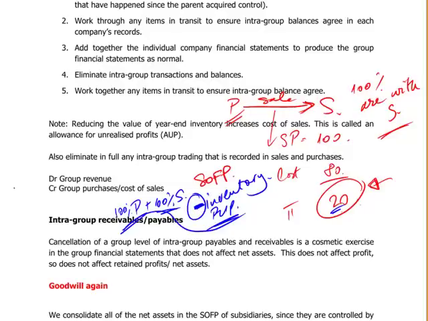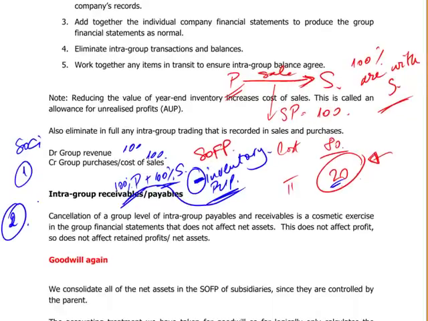What happens in statement of comprehensive income? Well, you are just reversing the transaction. So you're saying debit group revenue, credit group purchases. You're doing two steps. For 100, like it never happens. And then you are also adjusting your cost of sales. You are adjusting the cost of sales with provision for unrealized profit.